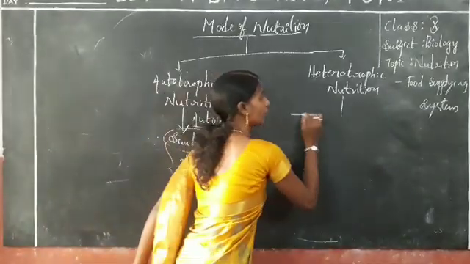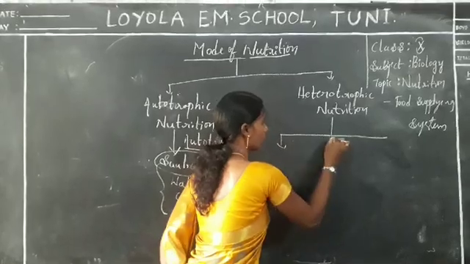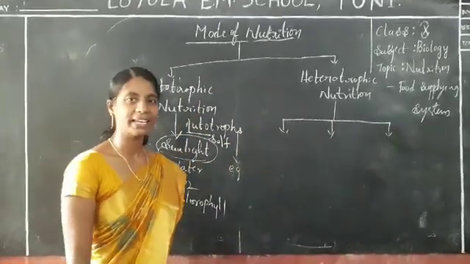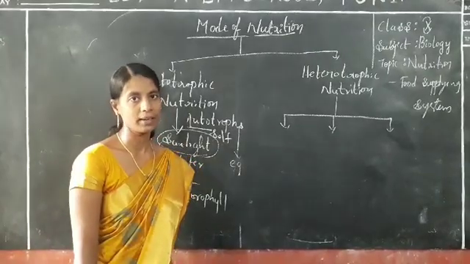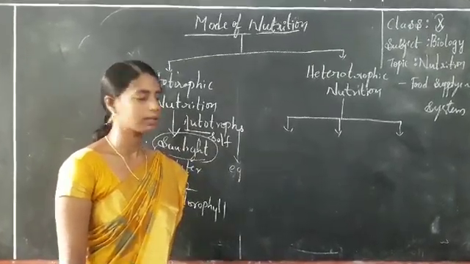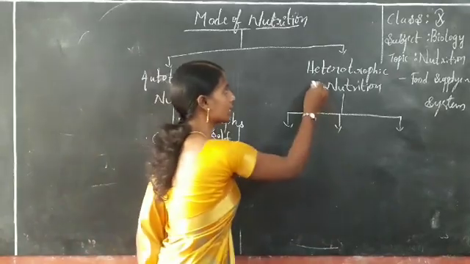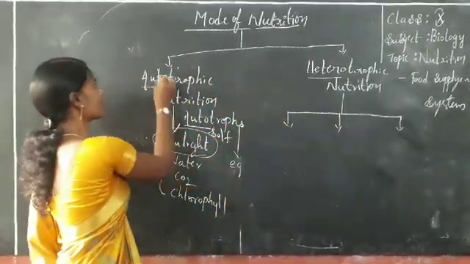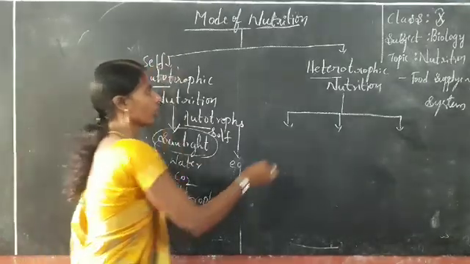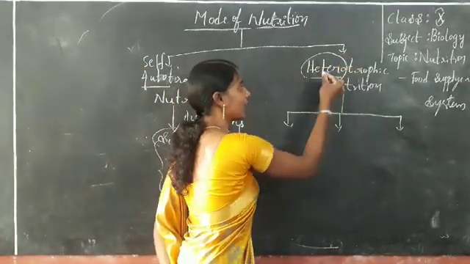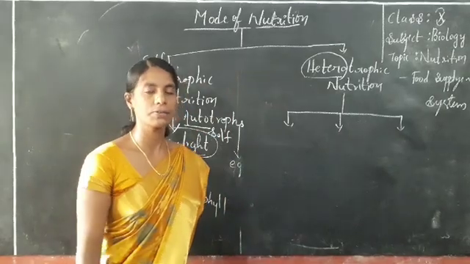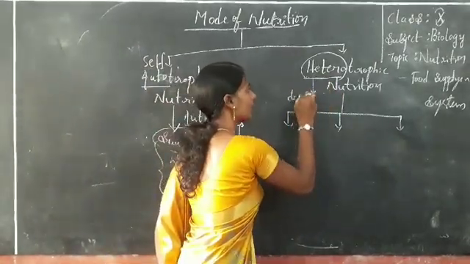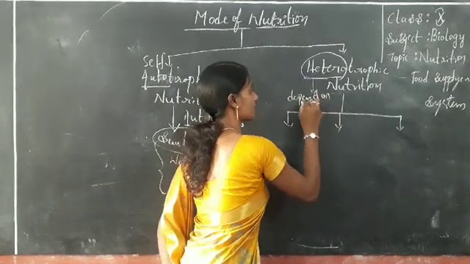Okay, heterotrophic nutrition. This heterotrophic nutrition is classified into 3 types. Before going to that, what is heterotrophic nutrition? Auto means nothing but self. Hetero means it depends on other organisms for its food materials.